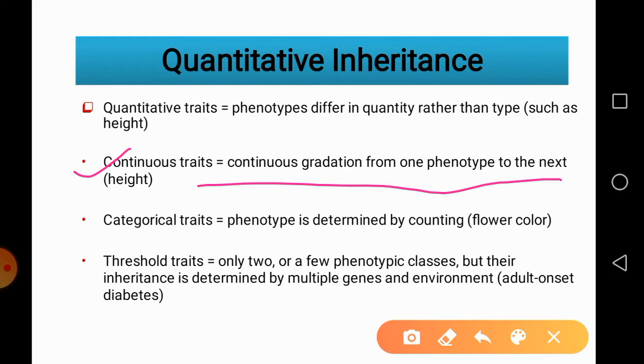The second one is a categorical trait, in which phenotype is determined by counting, for example flower color. Another one is a threshold trait or threshold character. Here there are only two or a few phenotypic classes, but their inheritance is determined by multiple genes and environment. So here we do not have many classes or many types, only a few or sometimes two classes, but those classes are determined by multiple genes.